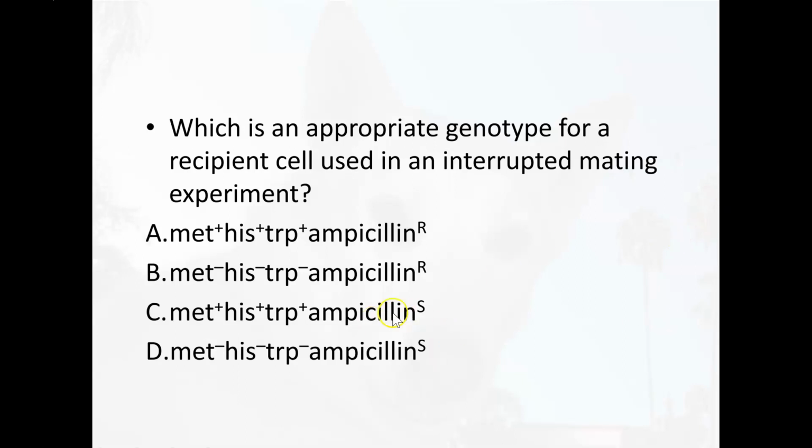So we can rule out C and D because both of these are sensitive to the antibiotic we're going to use here, which is ampicillin. So it can be resistant to ampicillin, so it's either going to be A or B. A is prototrophic. It can make its own amino acids, in this case methionine, histidine, and tryptophan. That's not going to work, because if it can make everything on its own, it doesn't need anything to grow. In this case, the answer is B. It's auxotrophic for these three amino acids.